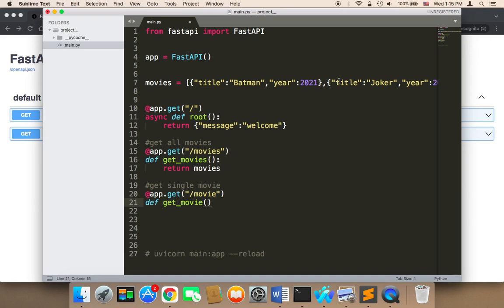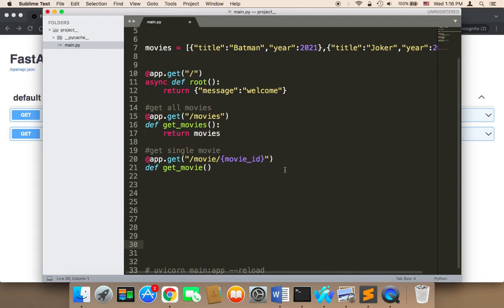The only thing that is unique about any piece of data in an array or a database is its ID. Therefore, in the endpoint, we need to say forward slash and then curly brackets, and then we need to pass the movie underscore ID. We need to know the ID of that movie. Otherwise, we wouldn't be able to get that movie.